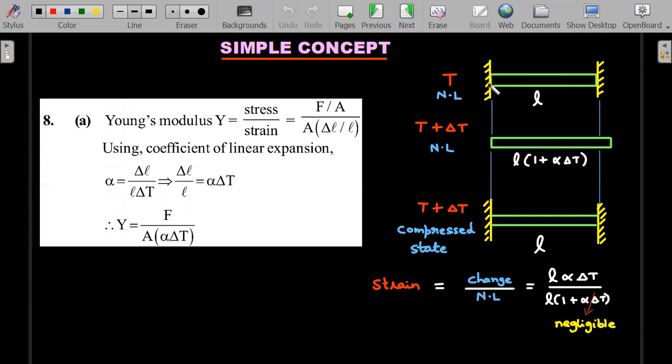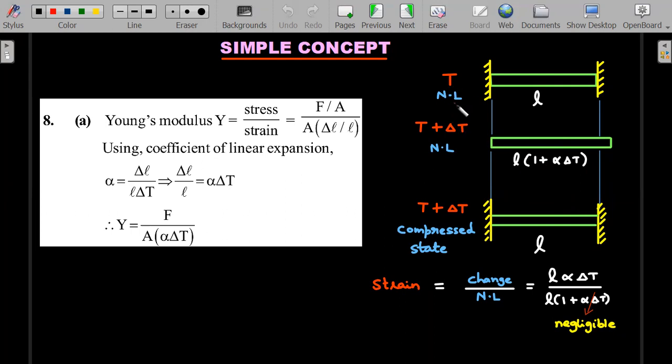Instead of keeping the object under some external force, if I were to leave it free and increase the temperature, then the rod would have expanded thermally in this format. Okay, L into 1 plus alpha delta T. Then I can visualize that this external force is applied to compress it. So this gives you the actual feeling of the rod being under a compressive stress.